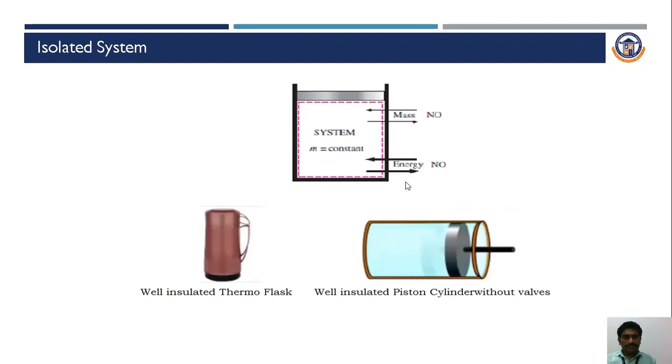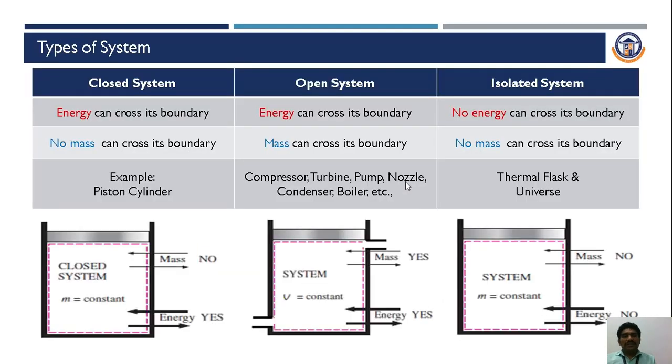During this period there is no mass transfer as well as no energy transfer taking place. So the best examples are the thermal flask and our universe. These are suited examples for an isolated system. Then the difference between these three systems: closed system, open system and isolated system. In a closed system, the energy may cross its boundary, but in an isolated system, no energy can cross its boundary.